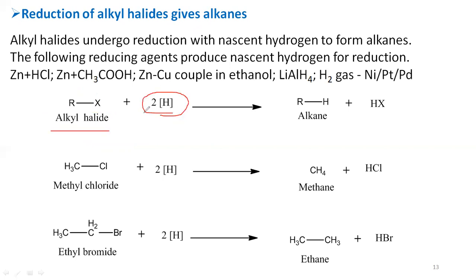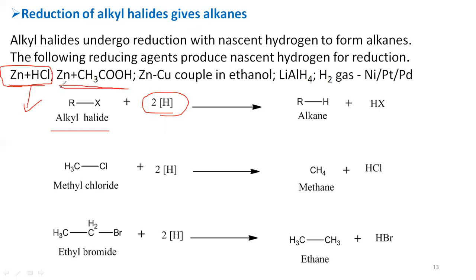So how are these nascent hydrogens produced? They are produced by using reducing agents. You can use zinc and HCl in the reaction, which has the capability to produce nascent hydrogens. Not only zinc and HCl, you can also use zinc and acetic acid.